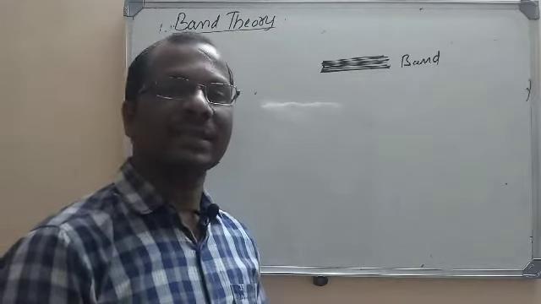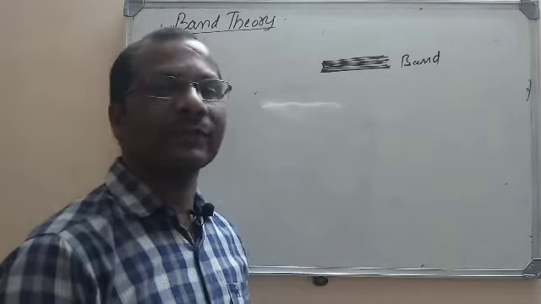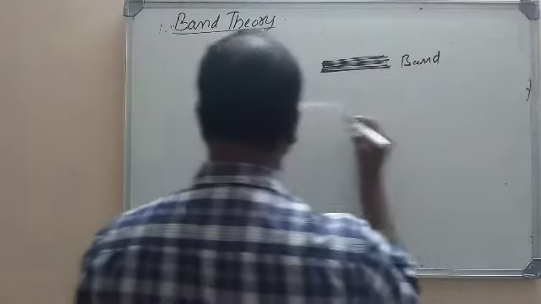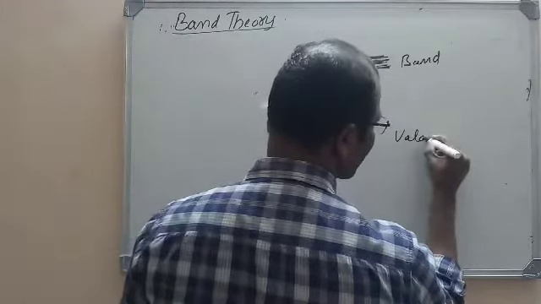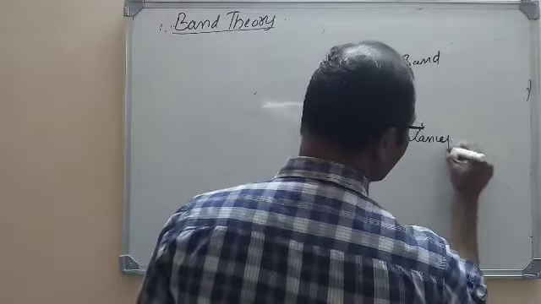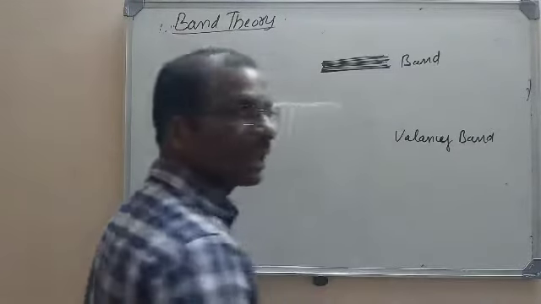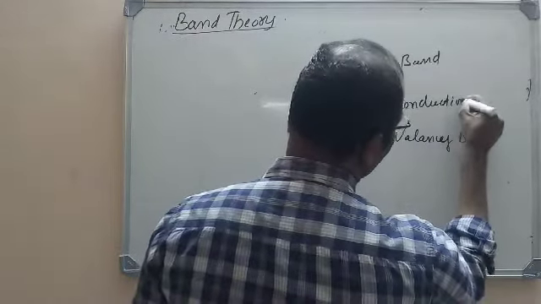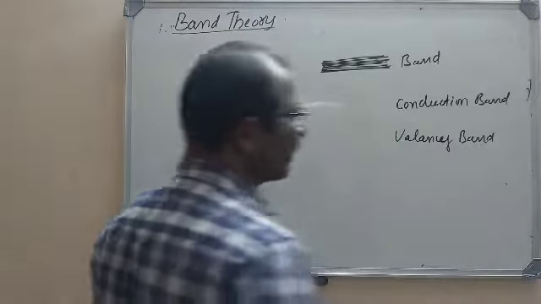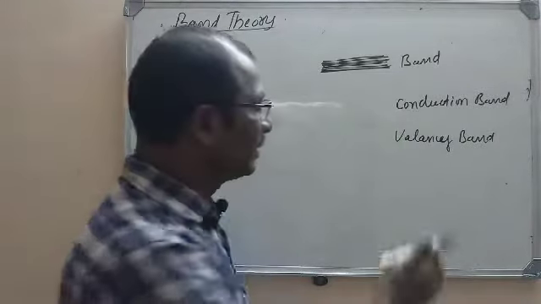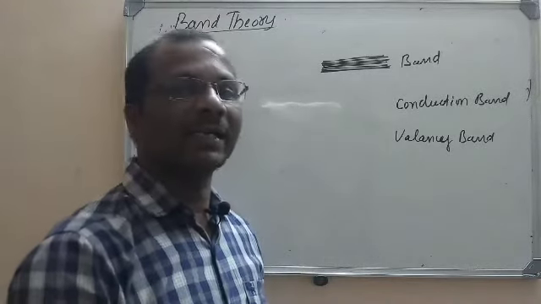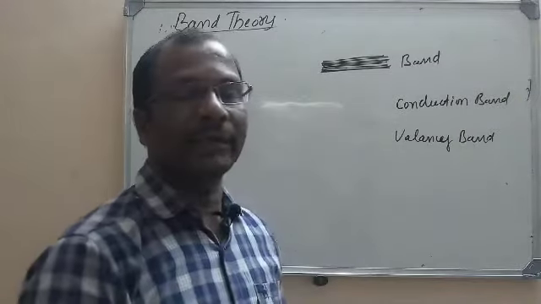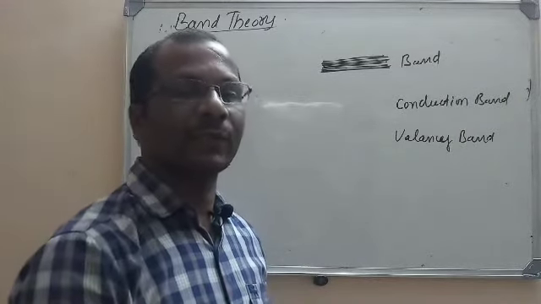Now, if you take substances, there will be two types of such bands. One is the valency band. The first energy band is the valency band, and the second one that has higher energy is the conduction band. So, valency band and conduction band. The valency band will usually be partially filled or completely filled, and the conduction band will be vacant. This is the basis for the band theory.